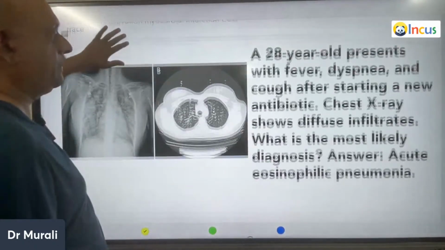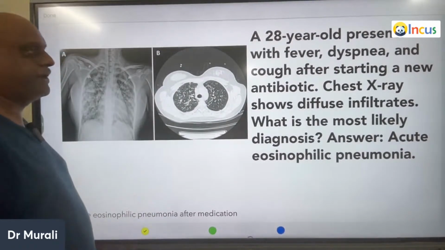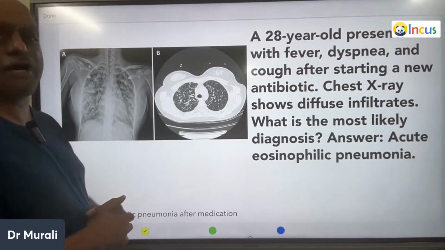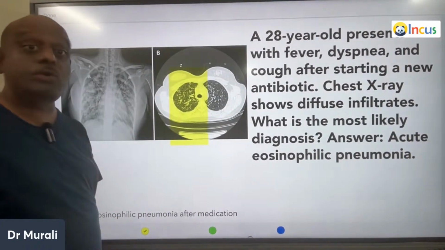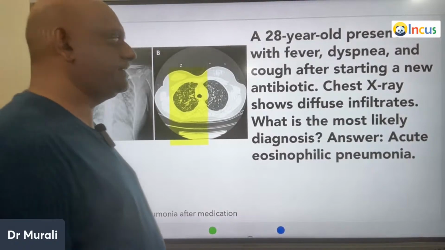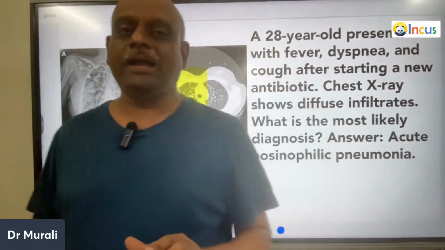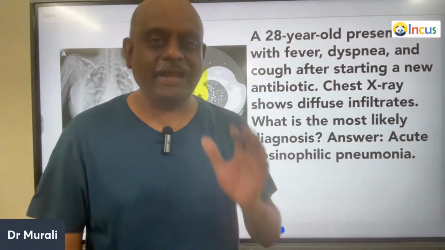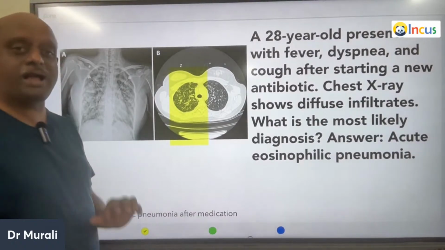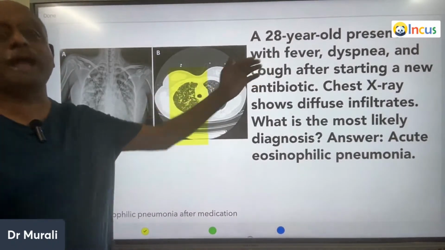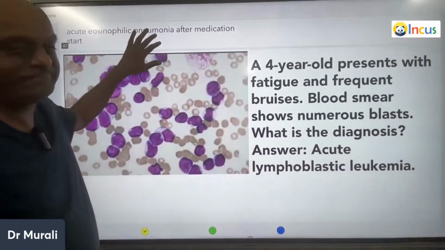A 28-year-old presents with fever, dyspnea, cough after starting a new antibiotic. That new antibiotic has led to the development of eosinophilic pneumonia. So whenever there is fever, dyspnea, cough after starting an antibiotic and you have been given a high resolution CT, you should recognize the eosinophilic pneumonia, which is drug induced quite often.